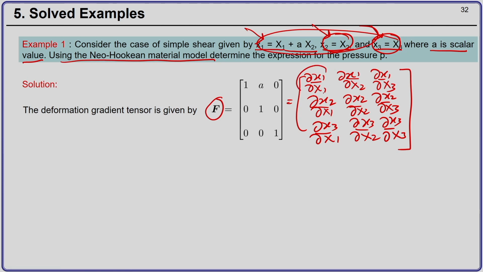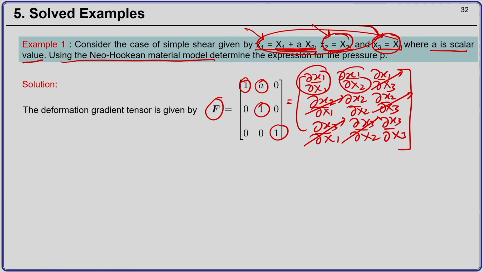So, del x1 by del X1 is nothing but 1, del x1 by del X2 is A, and the rest are 0. Similarly, del x2 by del X2 is 1, del x2 by del X3 is 0, del x3 by del X1 is 0, del x3 by del X2 is 0, and del x3 by del X3 is equal to 1.